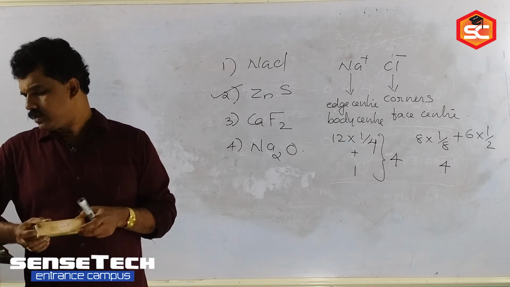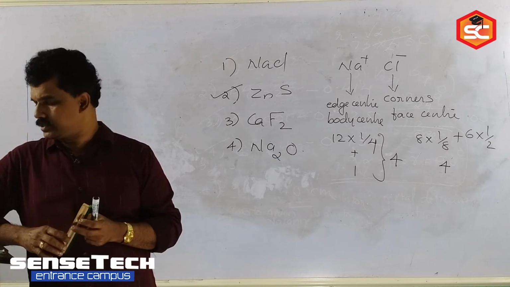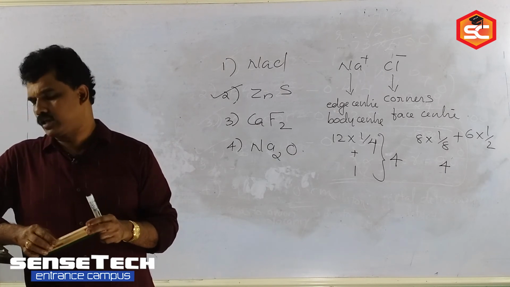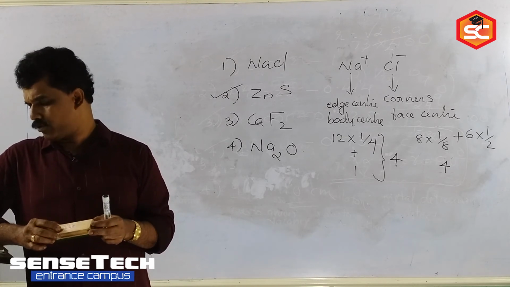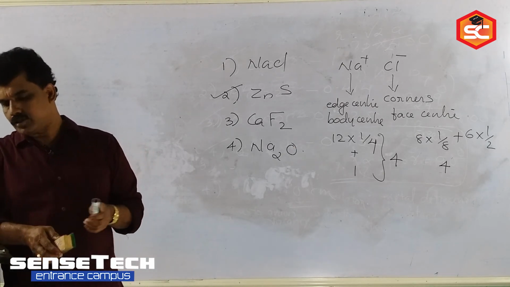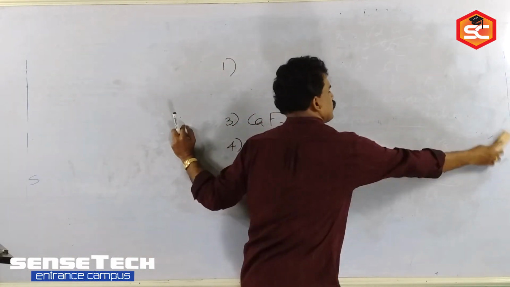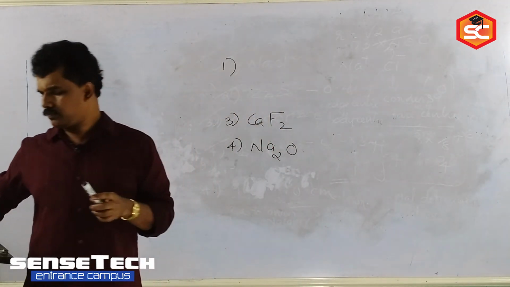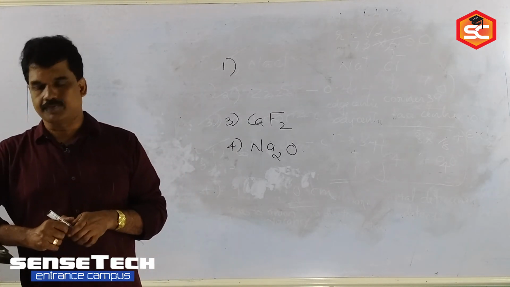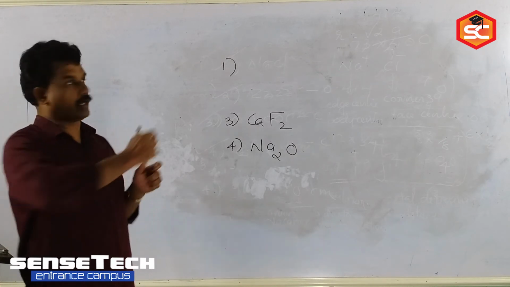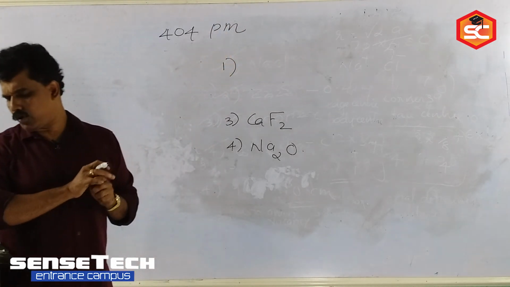A metal has an FCC lattice. The edge length of the unit cell is 404 picometer.